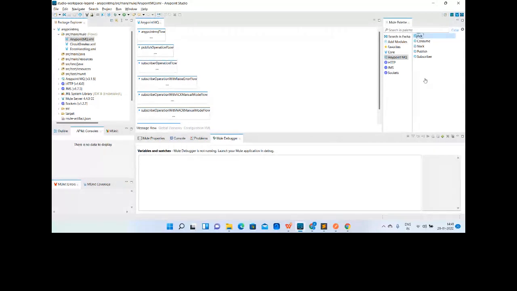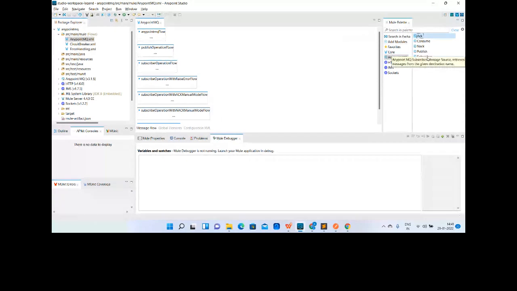On the other hand, consumer is used to consume the message from the queue, or someone explicitly has to tell that operation, hey guys, please go there and consume that message. So this is the only major difference between these two, subscriber and consumer.